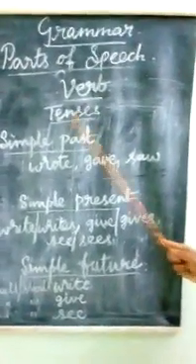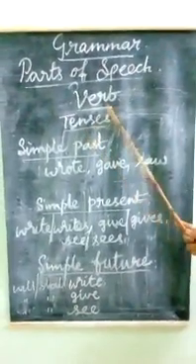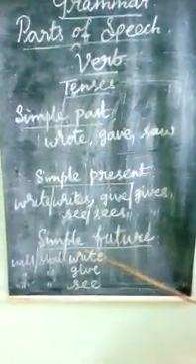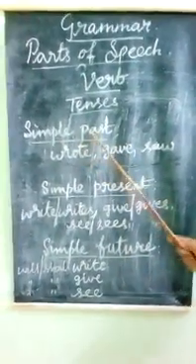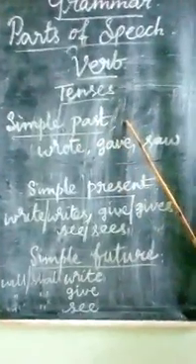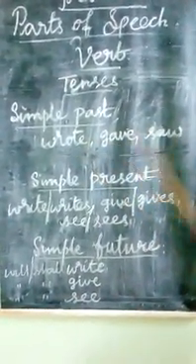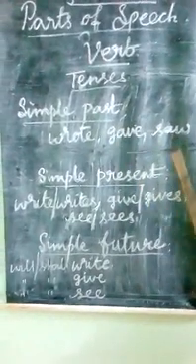So verbs have so many tenses, three types of tenses. The tenses of the verb are simple past tense, simple present tense, simple future tense. Now what is simple past tense? It denotes the action that is already done. For example: wrote, gave, saw, and there are so many other examples.